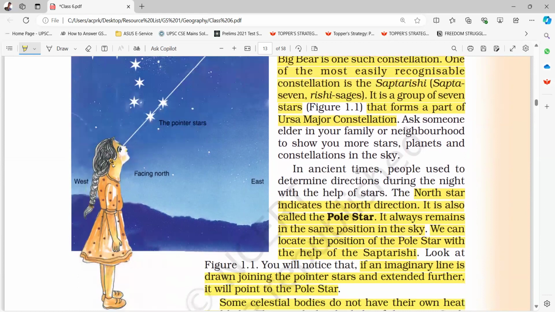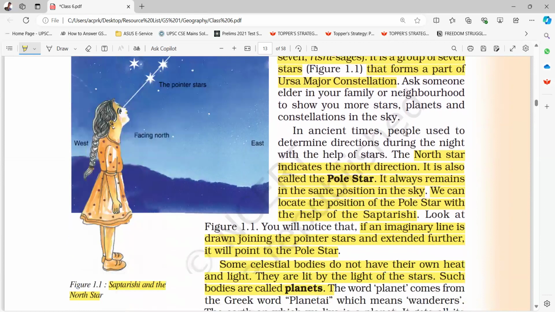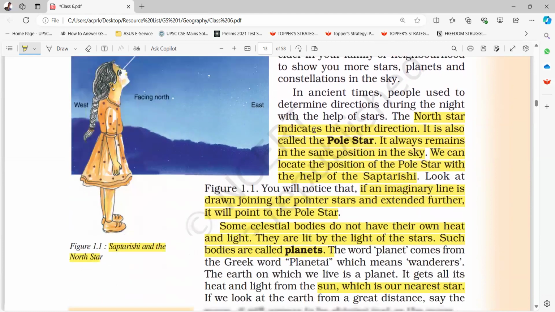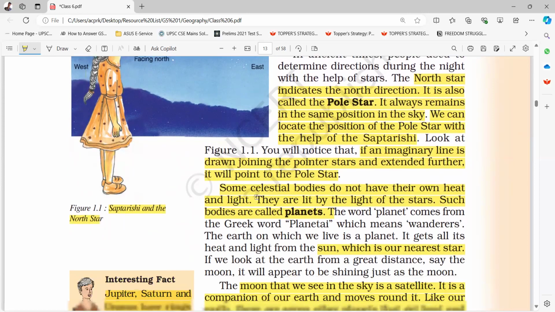In ancient times, people used to determine directions during the night with the help of stars. The North Star indicates the north direction. It is also called the pole star. It always remains in the same position in the sky. We can locate the position of the pole star with the help of Saptarishi. Look at figure 1.1. You will notice that if an imaginary line is drawn joining the pointer stars and extended further, it will point to the pole star.